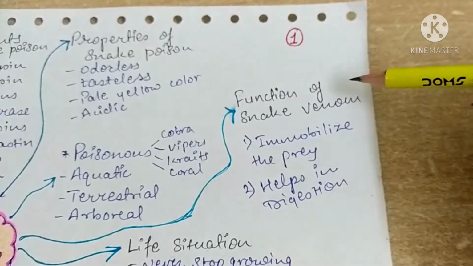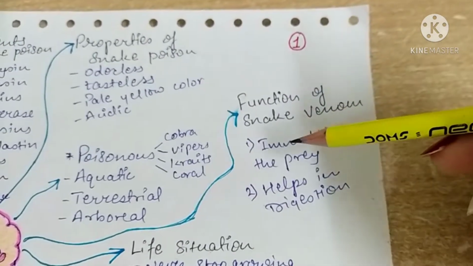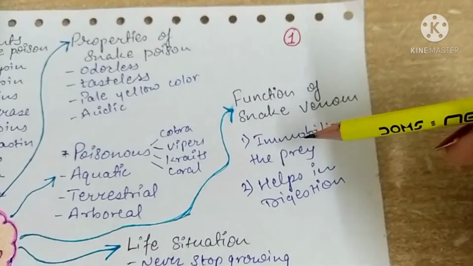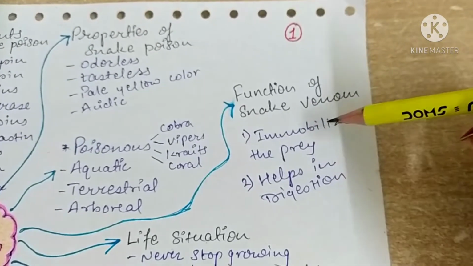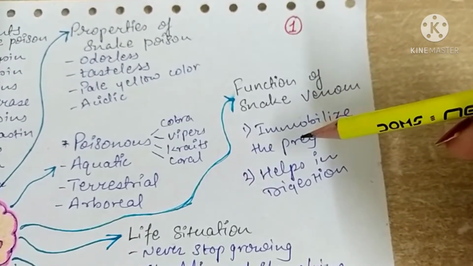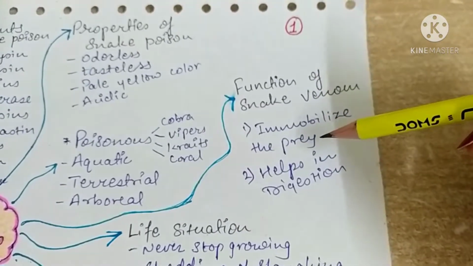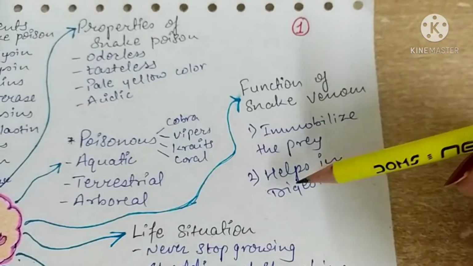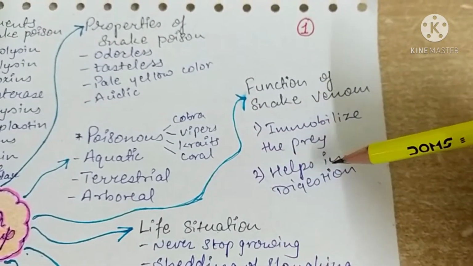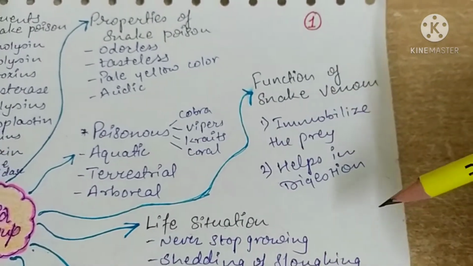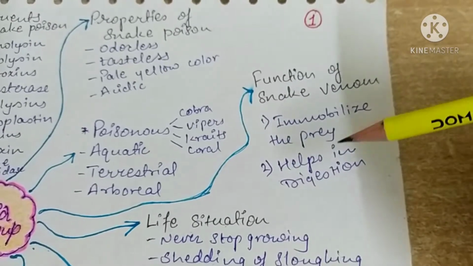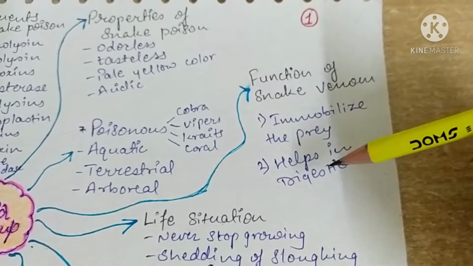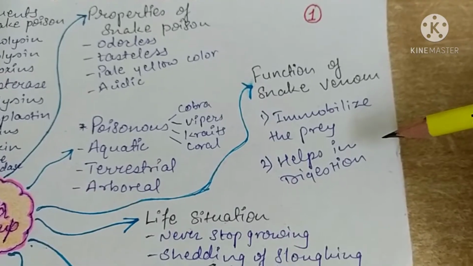Now let's see the function of snake venom. When a snake bites any creature, it becomes immobilized. Why does it become immobilized? Because the venom of the snake paralyzes the prey, and because of that the prey becomes immobilized. It also helps in digestion. Whatever venom goes into the prey's body helps in the digestion of the prey.